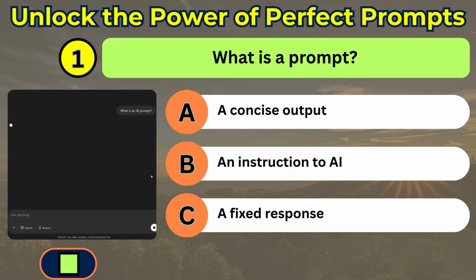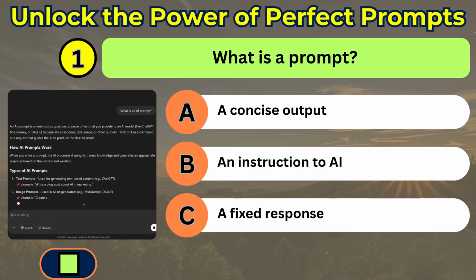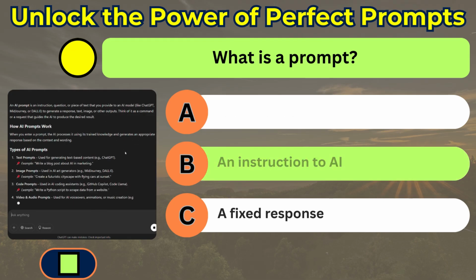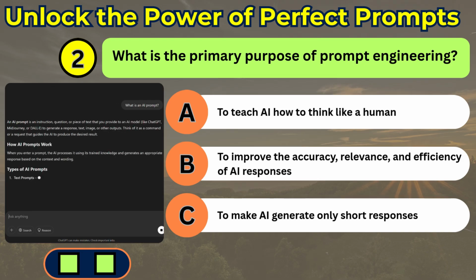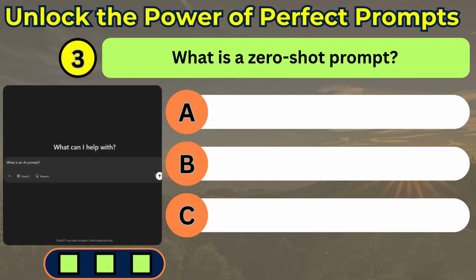An AI prompt is a text input given to an AI model to generate a response. It guides the AI's output, helping users create content, solve problems, automate tasks, and enhance creativity. The primary goal of prompt engineering is to craft effective prompts that guide AI models to generate accurate, relevant, and structured responses, improving usability, efficiency, and output quality.